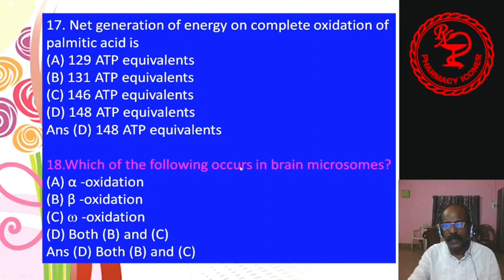18. Which of the following occurs in the brain microsomes? Alpha oxidation, beta oxidation, omega oxidation. D, both B and C, meaning beta oxidation and omega oxidation. Answer is D, both B and C. That means in brain microsomes beta oxidation and omega oxidation occur.